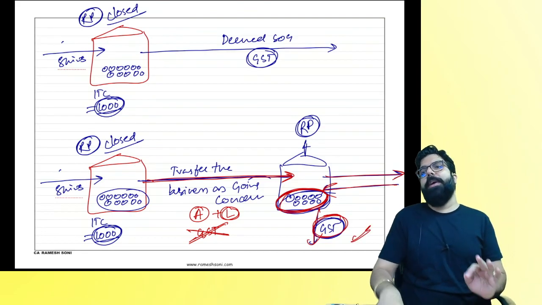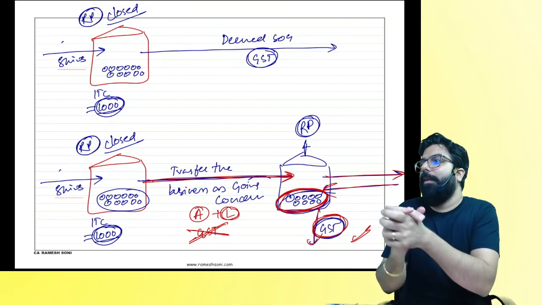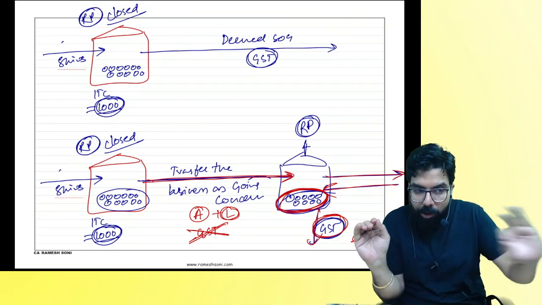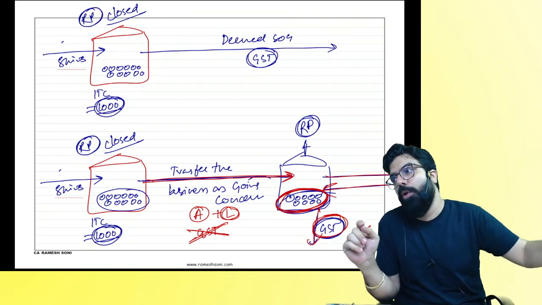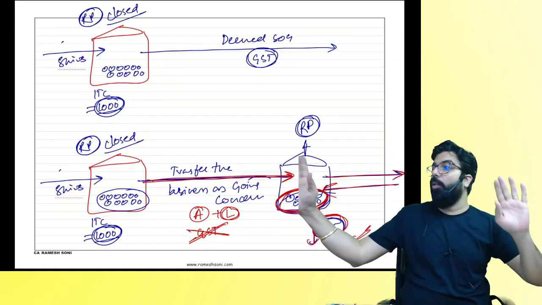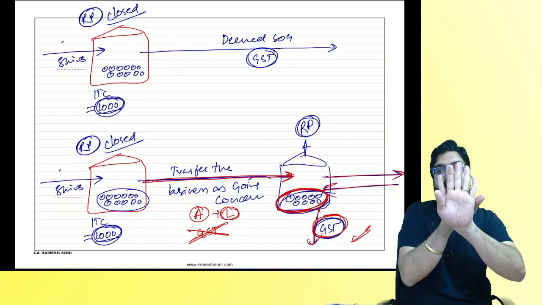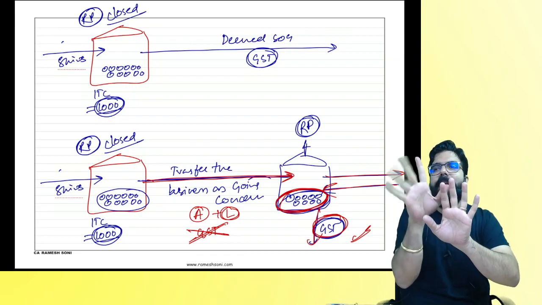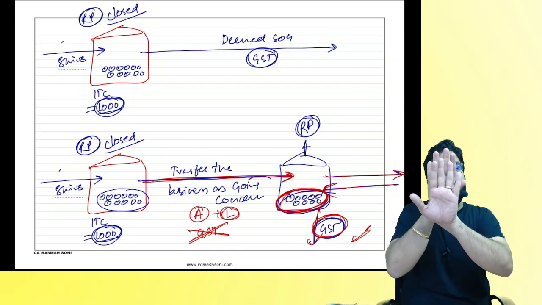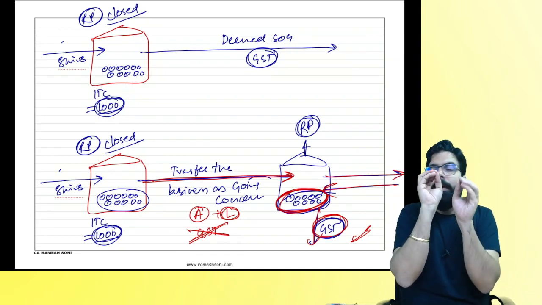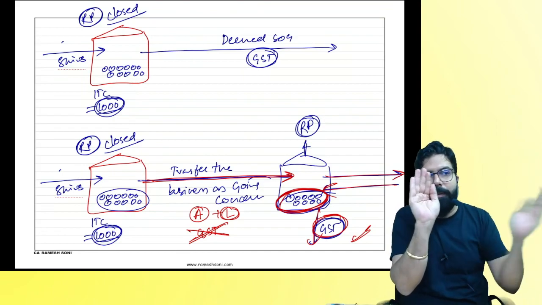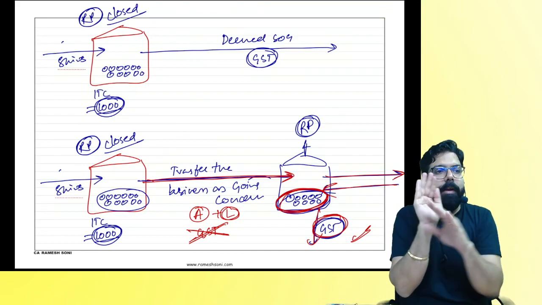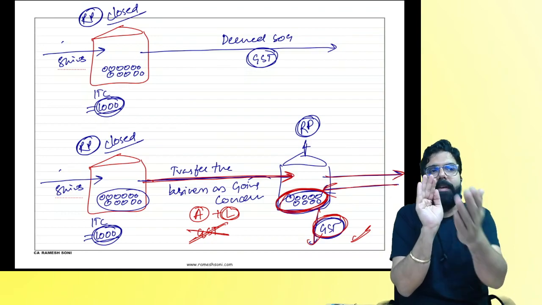So the government told Ramesh, if you close down your business, everyone, if you close down your business and take all the assets home, it will be a supply of goods and you have to pay GST. Do one thing, transfer your whole business to your friend. Are we clear? You transfer your whole business to someone. I will tell him to take registration. He will collect the GST and pay it to the government.